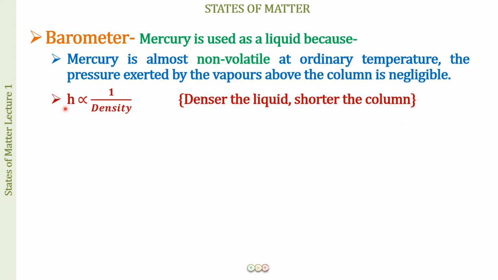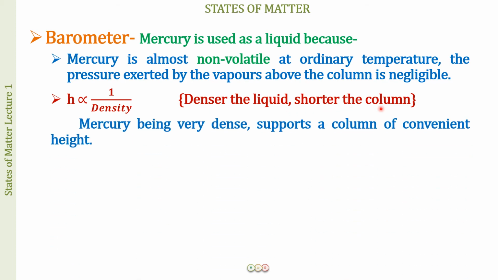Next we have the height of the liquid in the column. This is going to be inversely proportional to density. The more dense the liquid, the shorter the column. And if it is shorter, it is of a convenient height which we can read very easily. So mercury, which is very dense, supports a column of a convenient height,